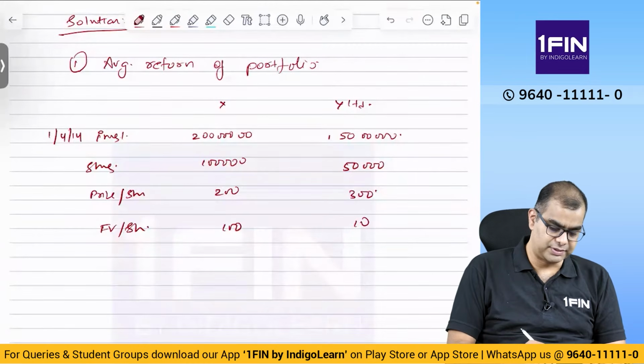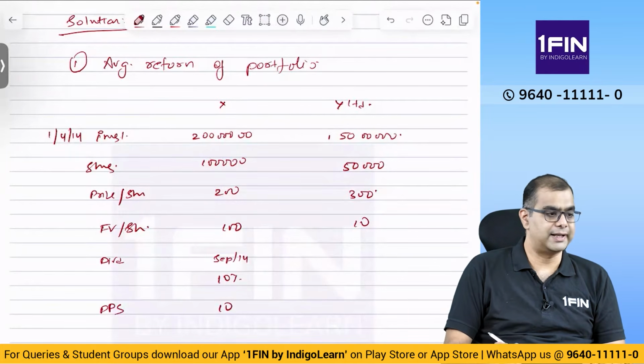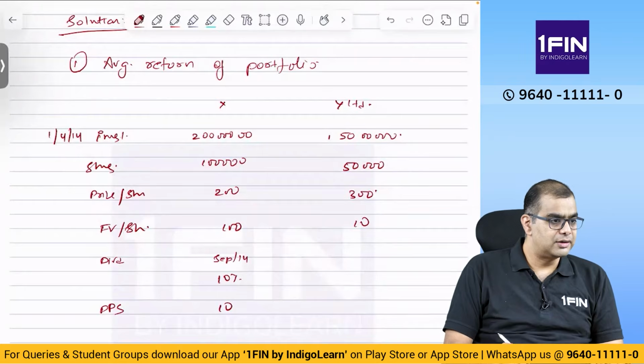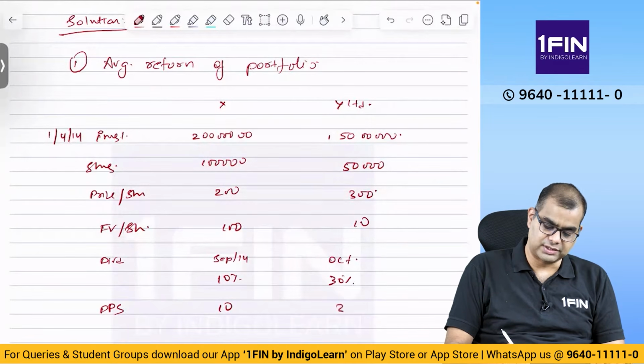When they say dividend percentage, it is of the face value. In September, 10% dividend, which is DPS rupees 10, since 10% of 100 is 10. Then in October, the dividend for the second company was 30%. 30% of 10 is 3.